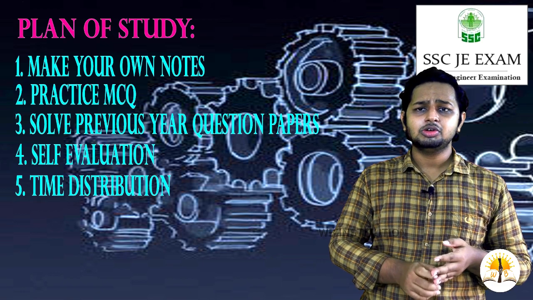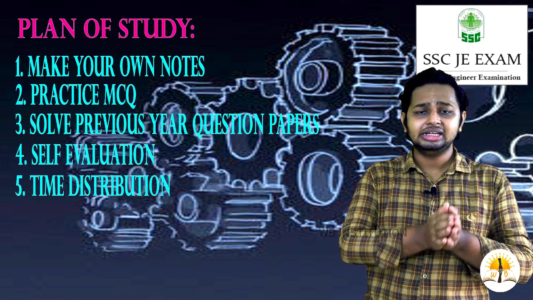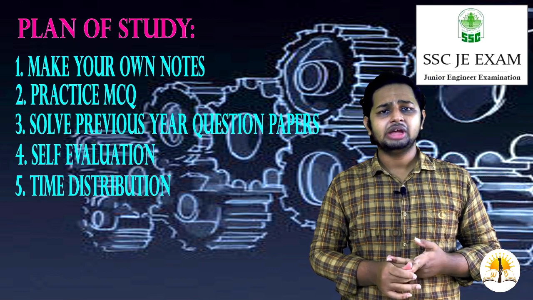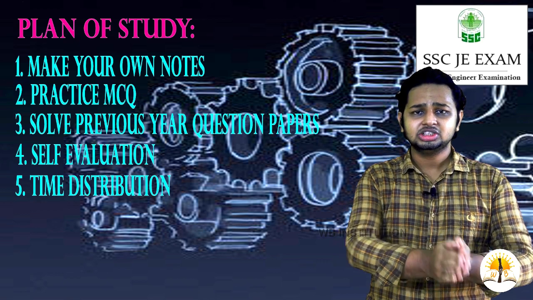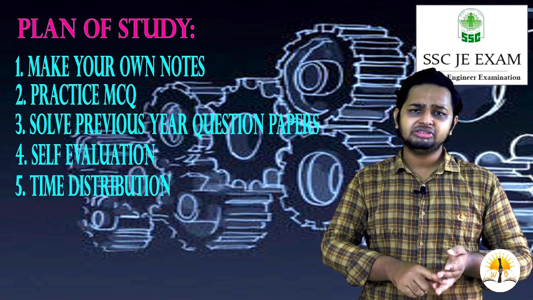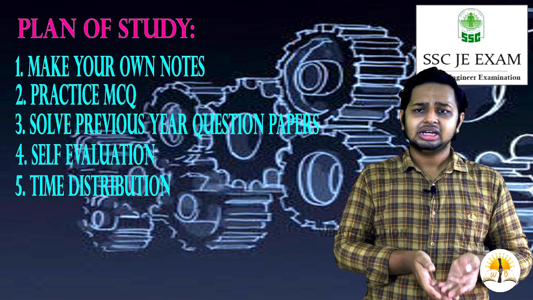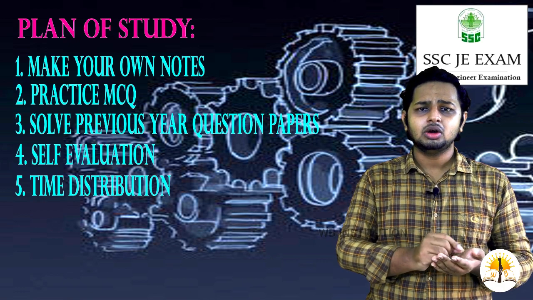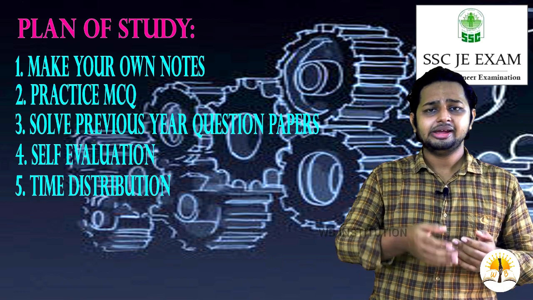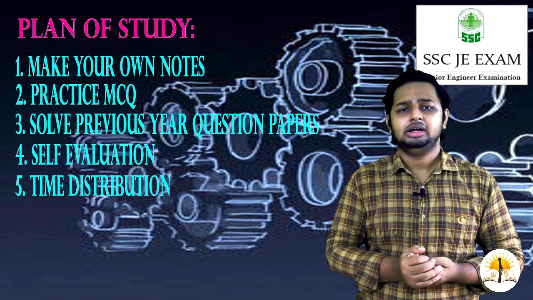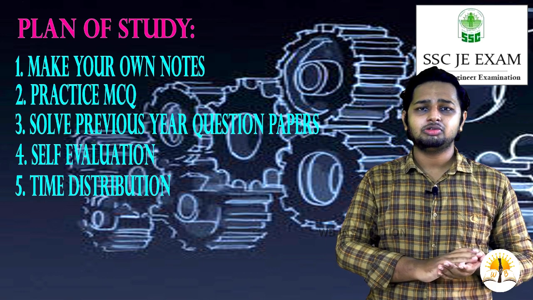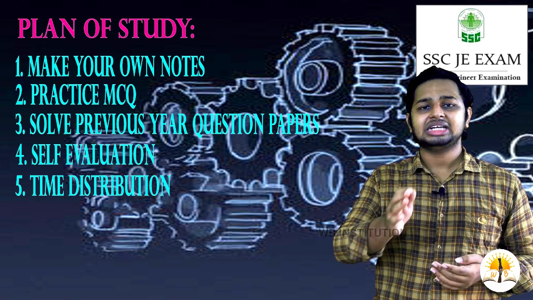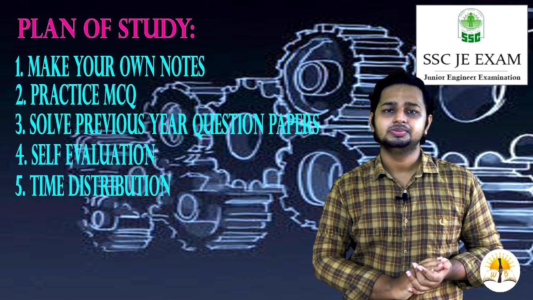So next we have to provide time for general intelligence, reasoning and aptitude, that is around 2 hours we have to spare for it. So we have to directly take previous year's question papers and solve different types of problems given in the examination. If there is any question which we are not able to solve, we have to make a note and solve it by learning it from different types of books available or on the online platform, and we have to mainly concentrate on the previous year's question papers for general intelligence, reasoning and aptitude.